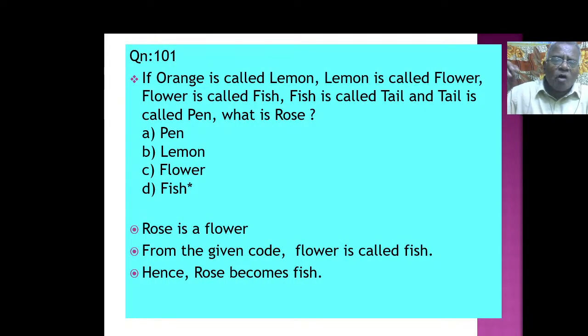If orange is called lemon, lemon is called flower, flower is called fish, fish is called tail, and tail is called pen, what is rose? Rose is a flower. From the given code, flower is called fish. Rose is a flower. Flower is called fish. Hence the rose becomes fish. What is rose? Rose is fish. Got the point?